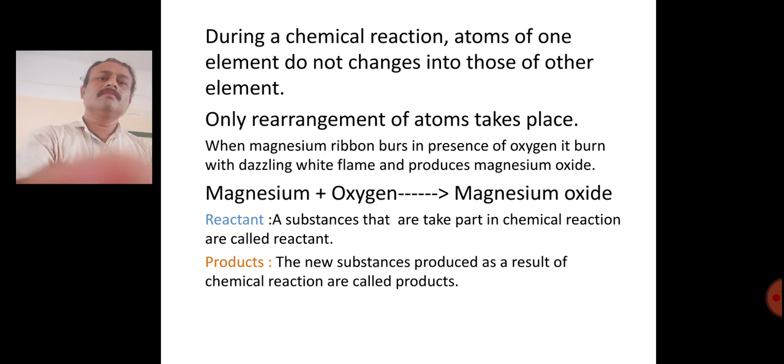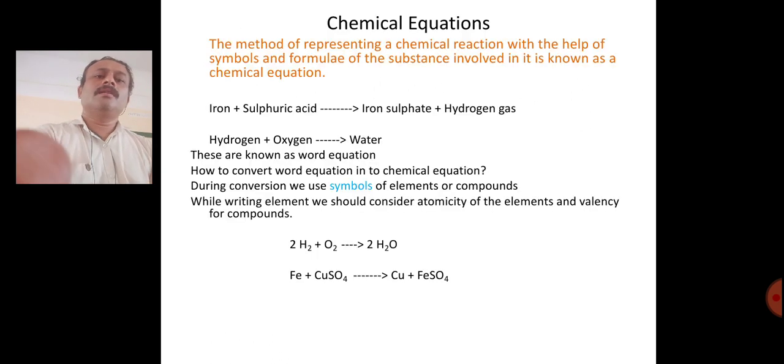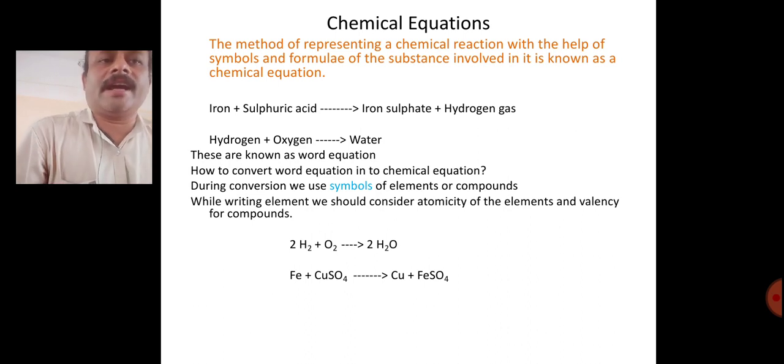Is that clear? Now, see what the chemical equation is. We have written all these chemical reactions in equation form. So what is a chemical equation? The method of representing a chemical reaction with the help of symbols and formulae of the substances involved in the chemical reaction is known as a chemical equation.